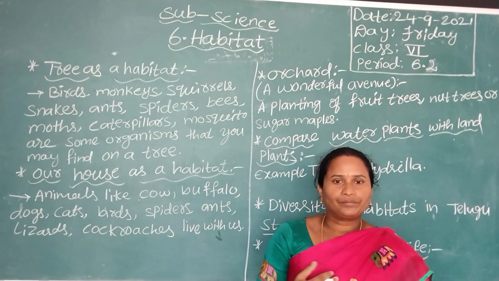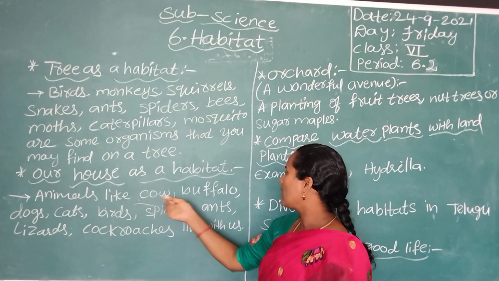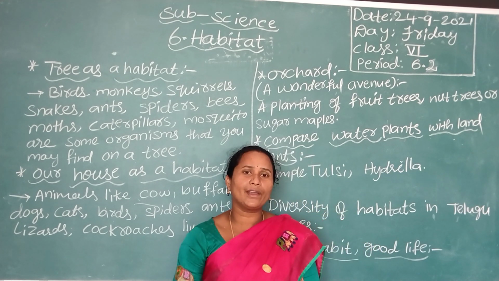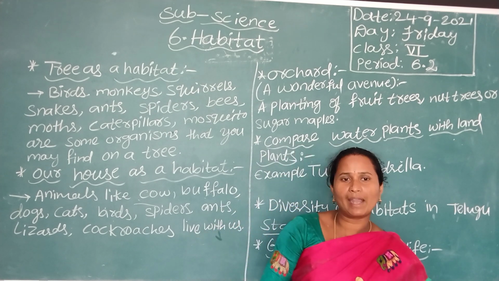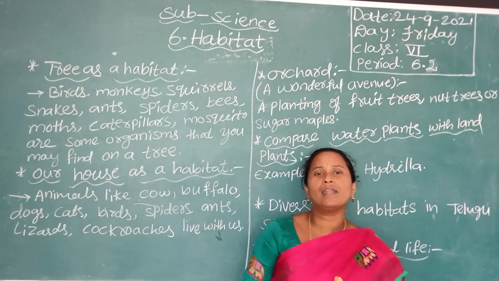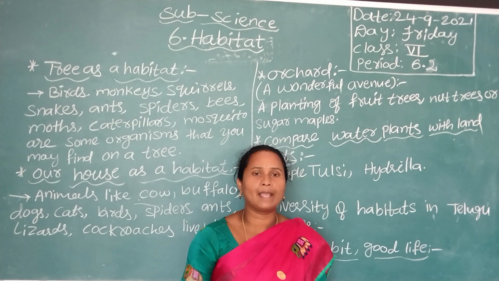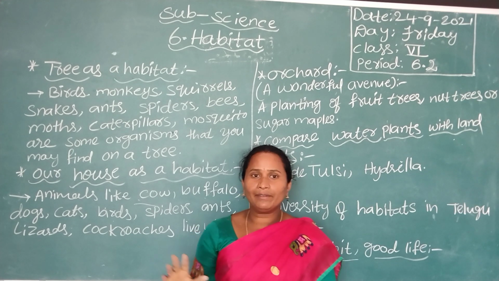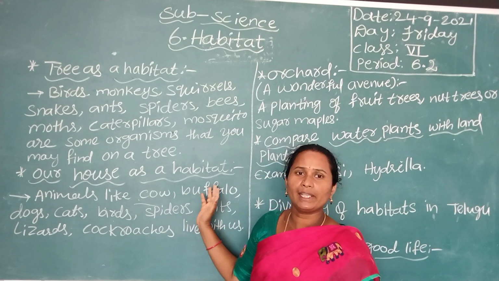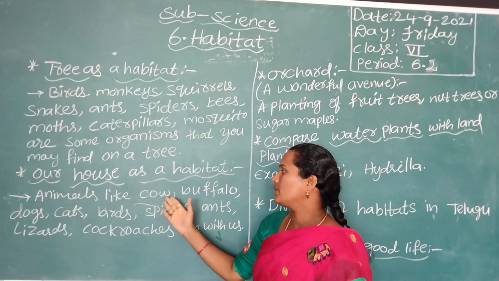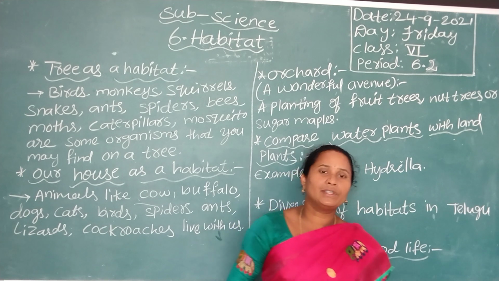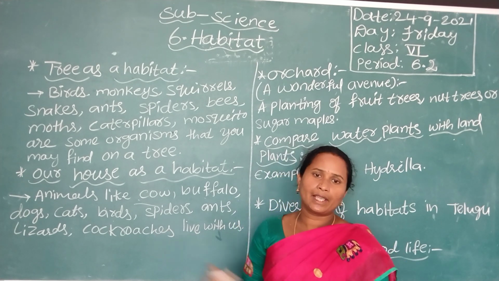Some people treat cows and buffaloes as pet animals in their houses, but they do not take care of them. They do not clean them or prepare a separate shelter for them. Some farmers or people do not maintain them properly, do not give fodder in time and do not give them water. We get milk from cows and buffaloes, so we should take responsibility and take care of them. First, we should give what they need: water and fodder, and we should clean the place arranged for them to stay.